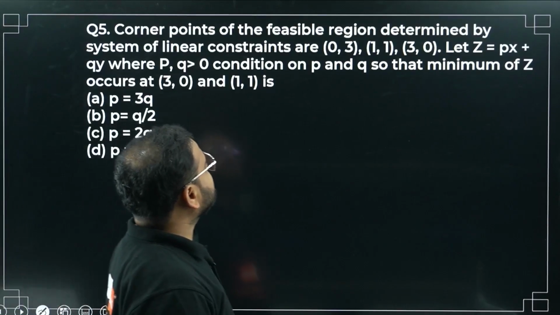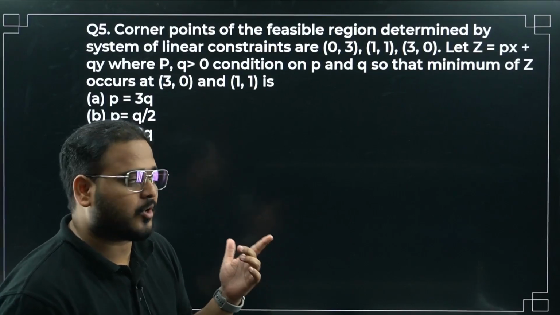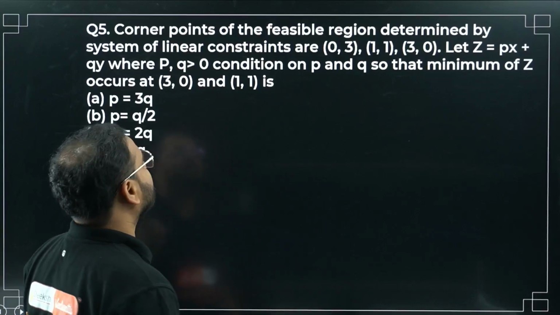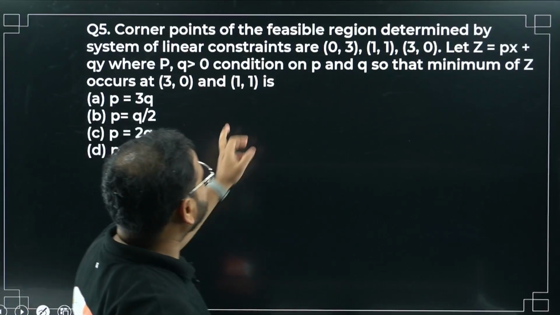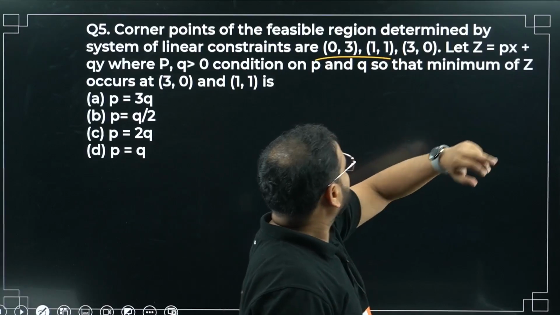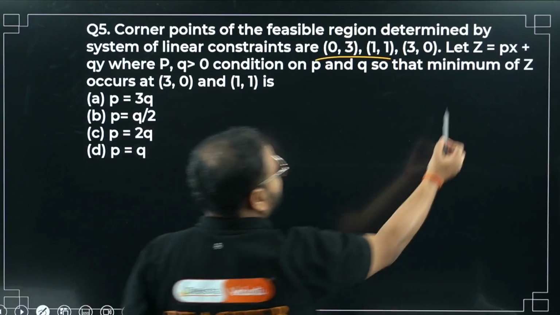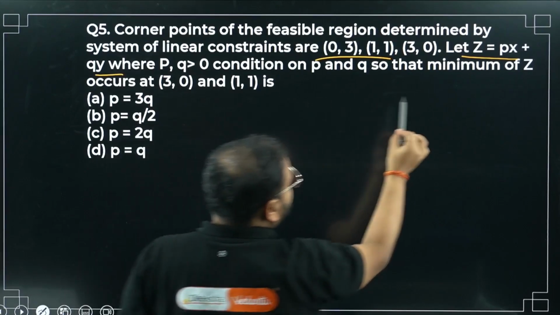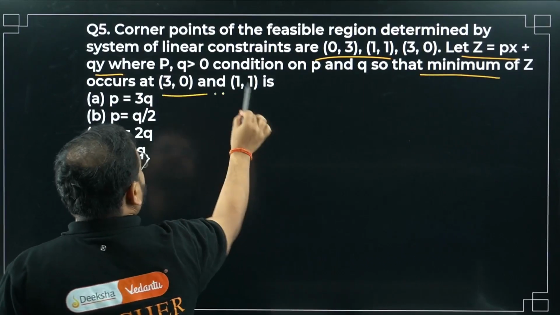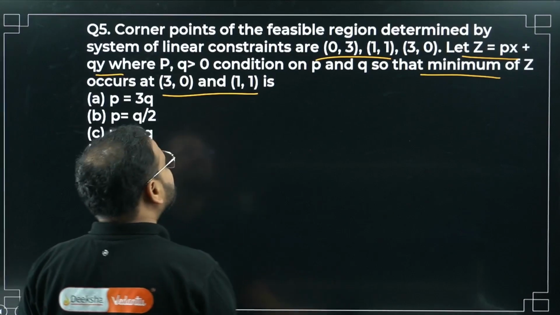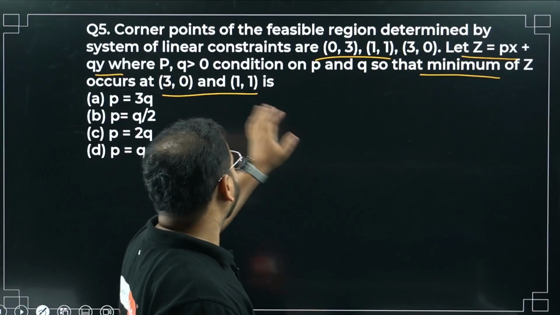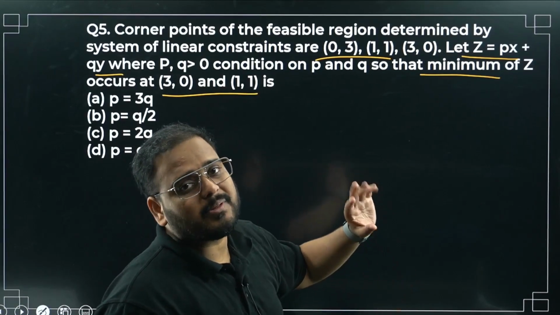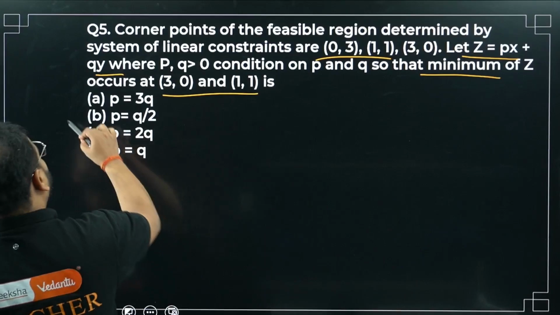Corner points of the feasible region. I'll not solve this, I'll give you as homework. You have to solve from your side. Let me know the answer in the comment section. I will give you the answer, of course, but you must solve it from your side. Same question, right? Constraints are given. The corner points are like this. This is your objective function. They have said that minimum is occurring at the points over here. Find the objective function's value or Z minimum for both the points in terms of p and q. Once you do that, equate them to each other because both of them are minima. In that case, you're going to get the answer to be option number B.